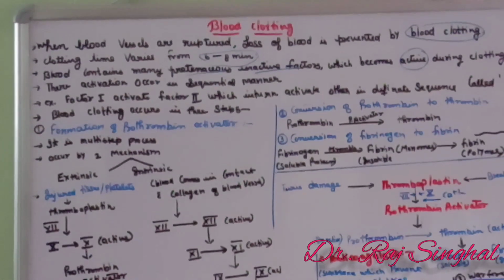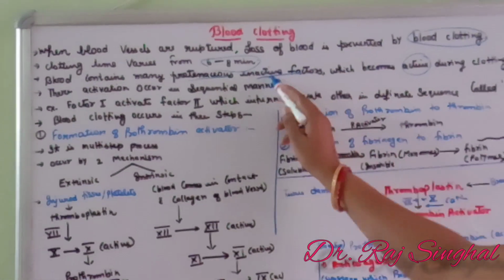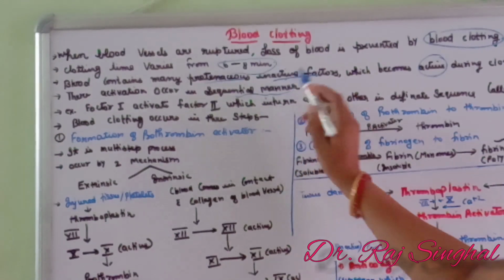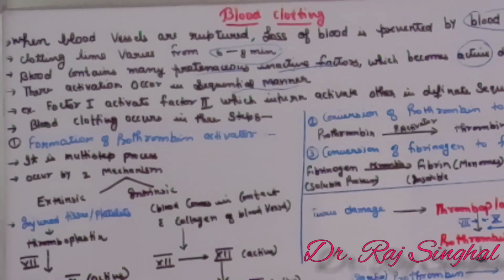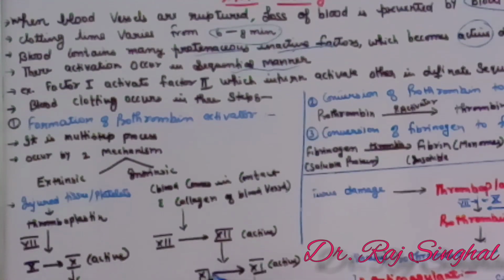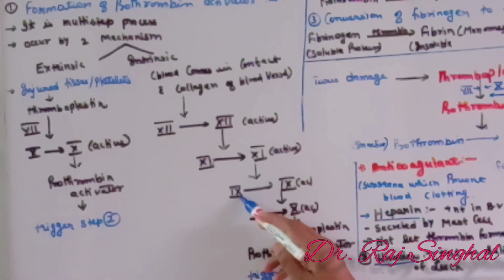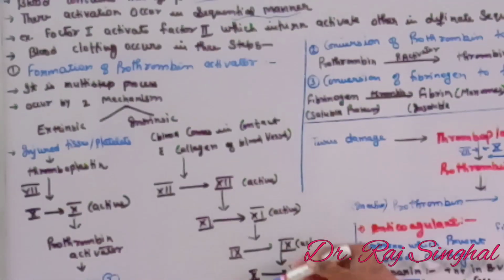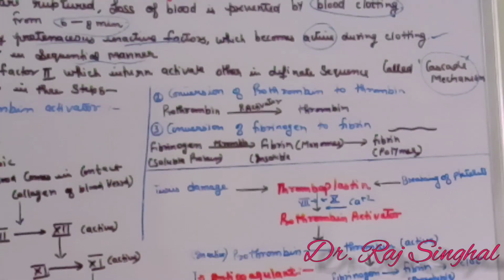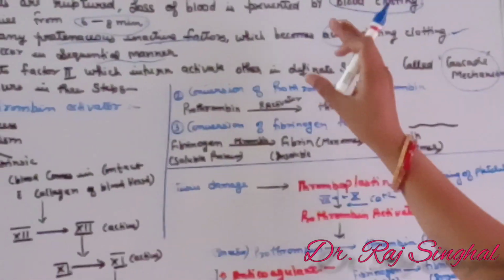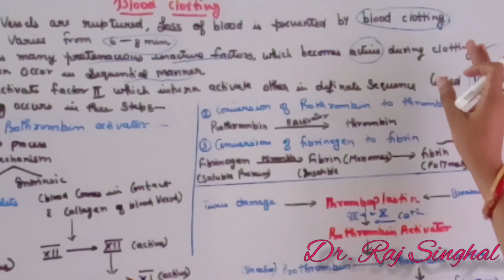The activation of these blood clotting factors occurs in a sequential manner. Sequential manner means one factor activates the other, which in turn activates the next one. This process continues and this mechanism is known as cascade mechanism. That is, blood contains various inactive factors which at the time of clotting activate each other.